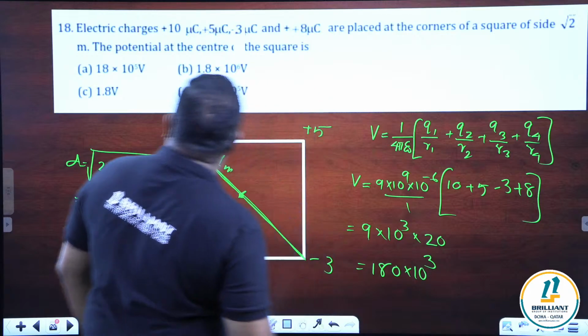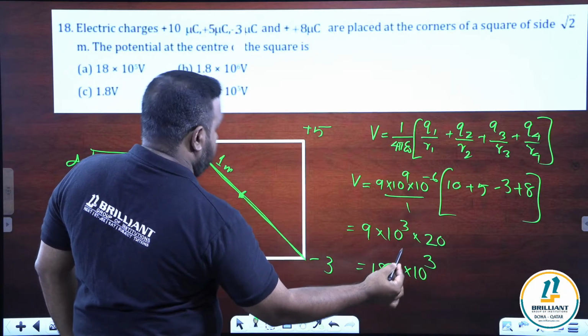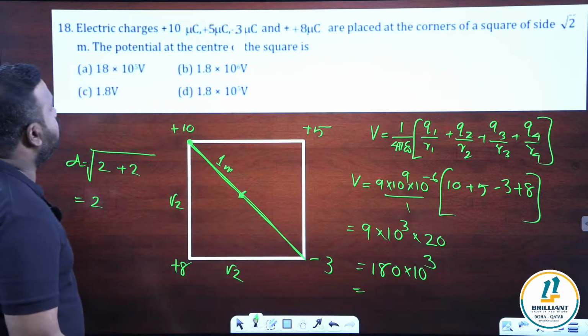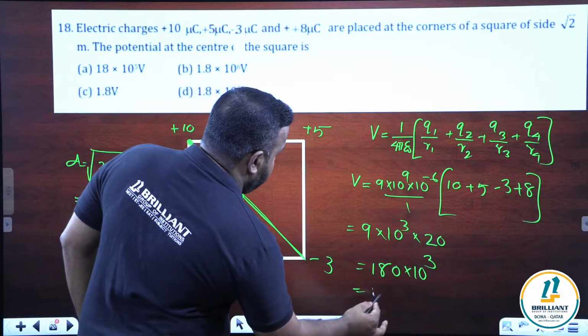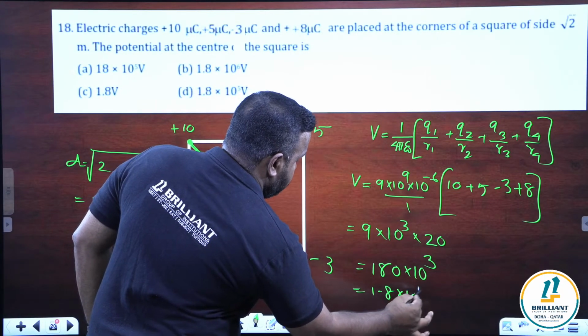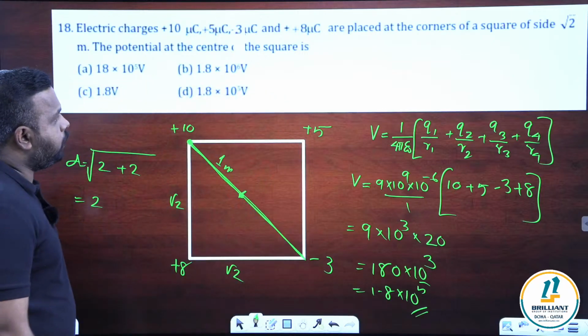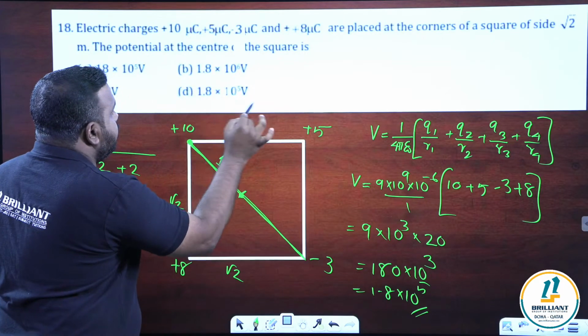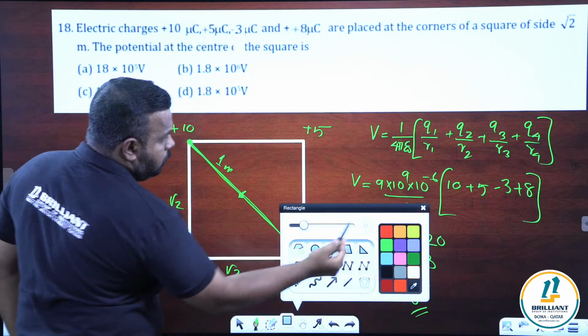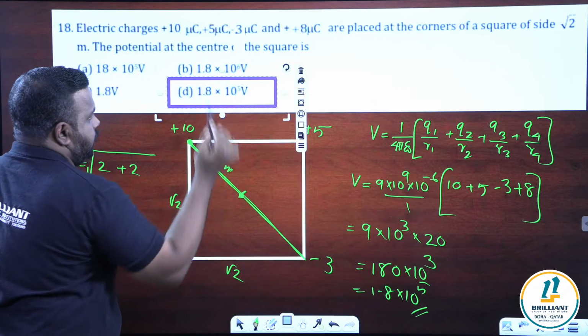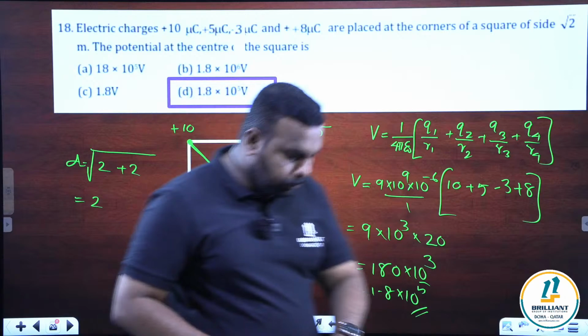So it is 18 into, yeah, 1.8 into 10 power 5 will come, right? This is our answer. 1.8 into 10 power 5 volt. Option D. D is our right answer. Yes.